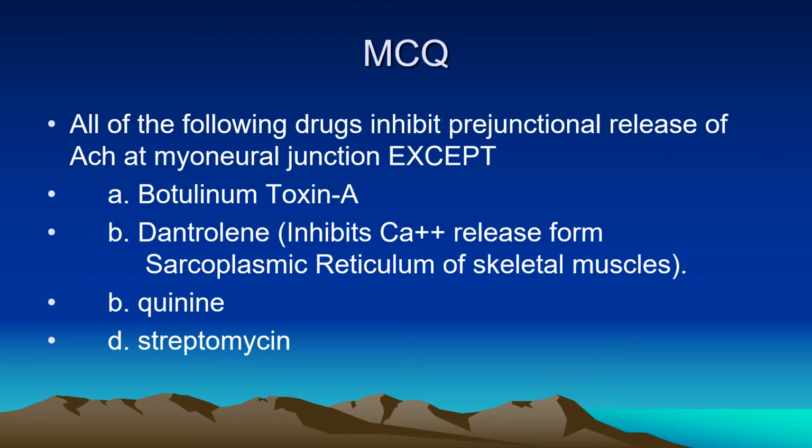Now, one MCQ: all drugs inhibit pre-junctional release of acetylcholine except botulinum toxin A, dantrolene, quinine, streptomycin, that is aminoglycoside. The obvious answer is dantrolene, which acts directly on the skeletal muscle and inhibits sarcoplasmic calcium release. Therefore, B is the answer for this MCQ.